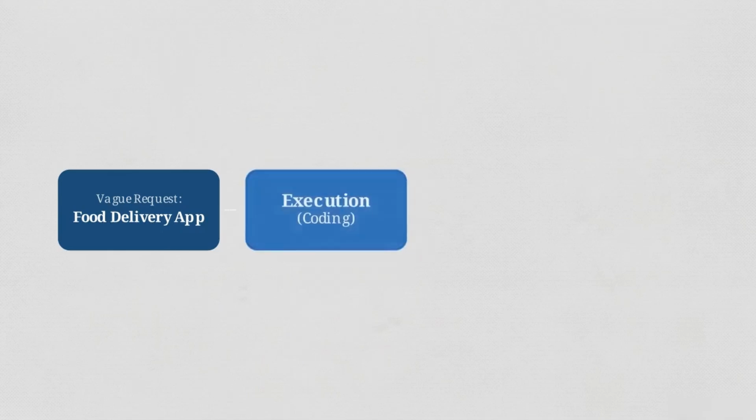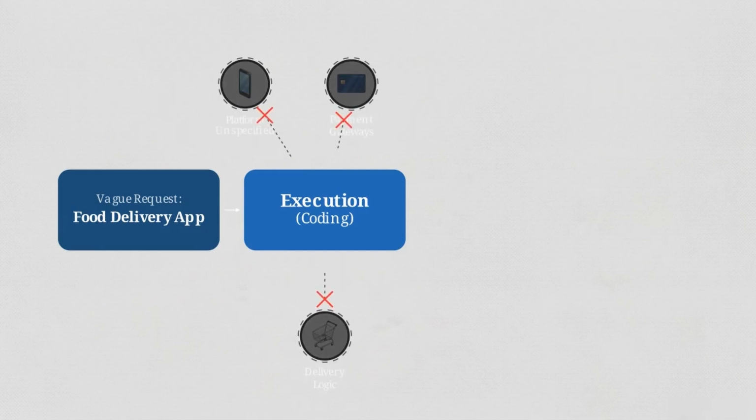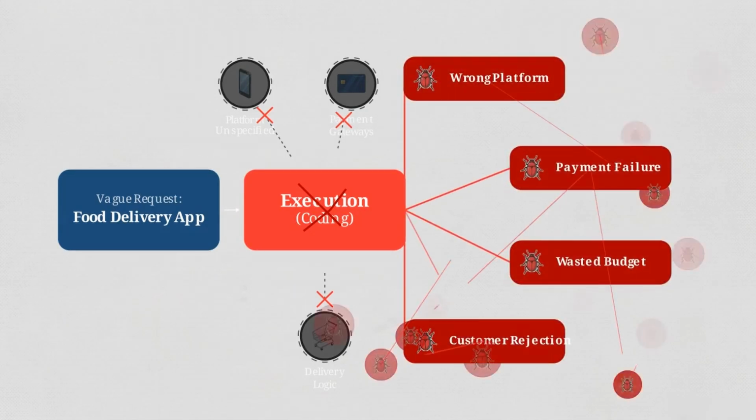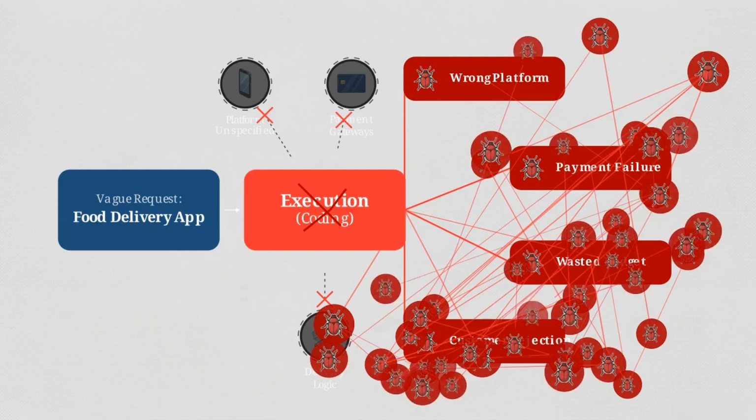When a development team receives a request for a food delivery app and immediately starts writing code, they are operating in a vacuum. Without specifying the platform, payment gateways, or delivery logic first, the execution phase quickly triggers a cascade of errors and customer rejections.